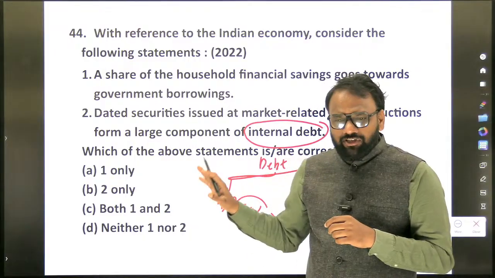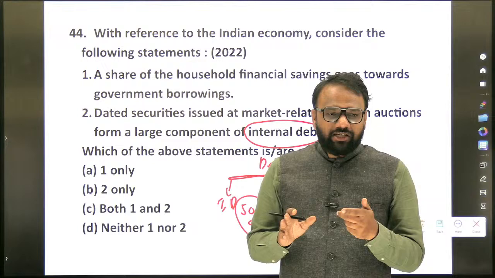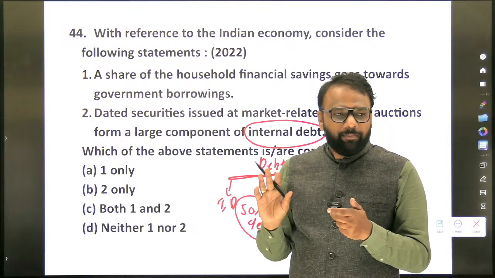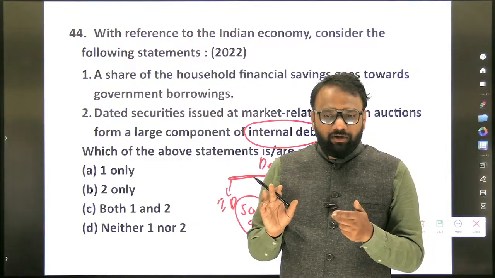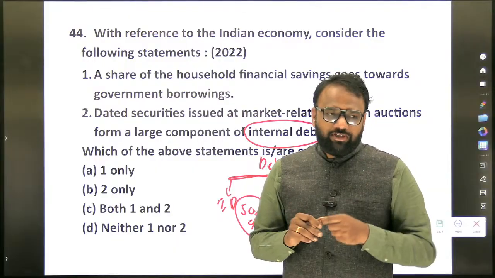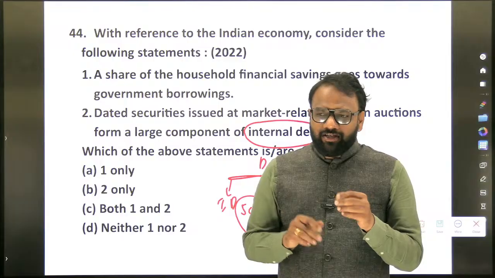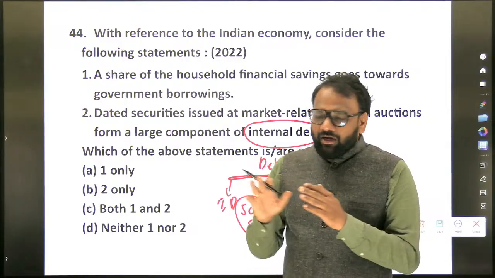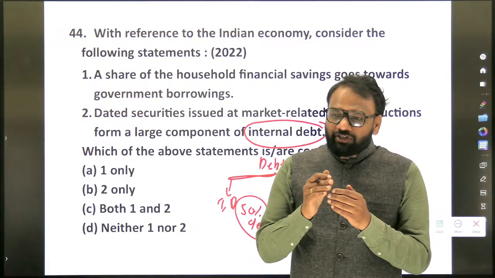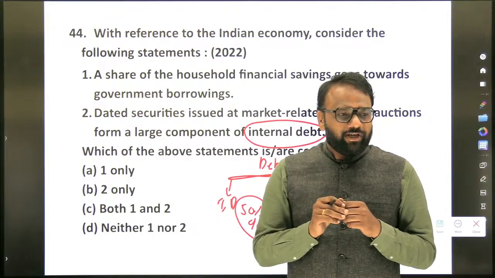Now if we stop here also it is okay, but we are already prepared for the next level. Apart from the dated securities, which are the other components of marketable securities? Cash management bills. Next, when it comes to non-marketable securities, only the top one you will focus on: securities against small savings. So we'll stop here itself. To address this question, we have sufficient content, and if a similar kind of question at the next level is asked in the upcoming year, we have that content ready.